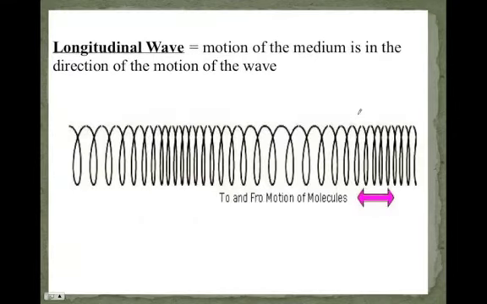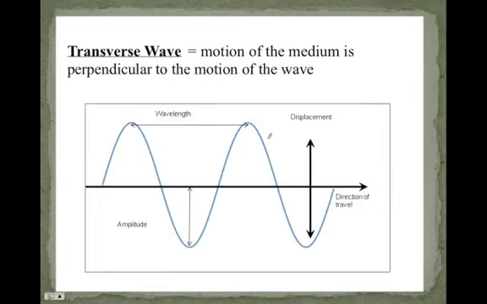Now, let me go forward and back here for a second. Different parts of this wave. Wavelength is the length from a crest to a crest, or a trough to a trough. Troughs are the lowest points, crests are the upper points. Amplitude is how far it's displaced from the equilibrium position. And for this case, think about equilibrium position as what it would be like if there was no wave there. And so this is a transverse wave. The medium is moving perpendicular to the motion of the wave. The wave here is moving left to right, but the medium is moving up and down.